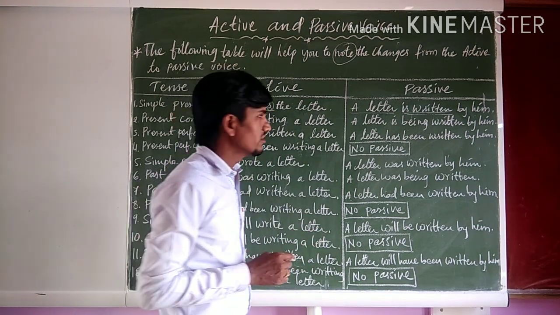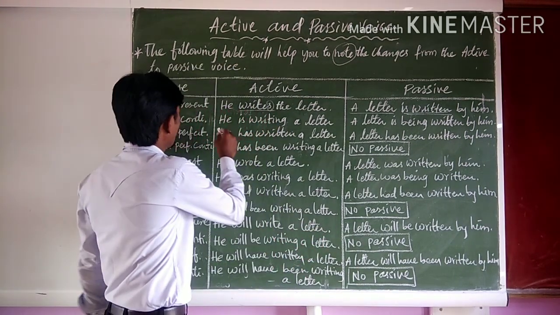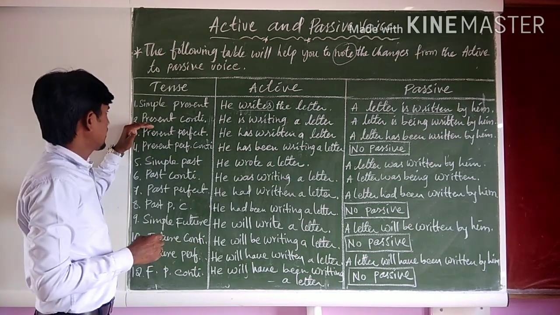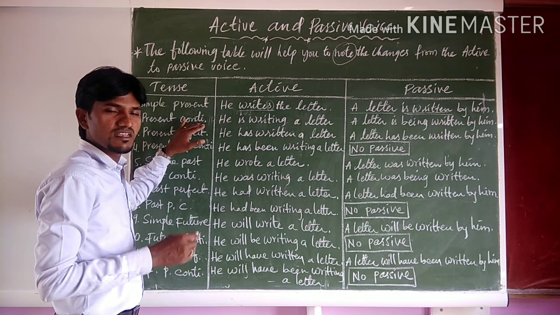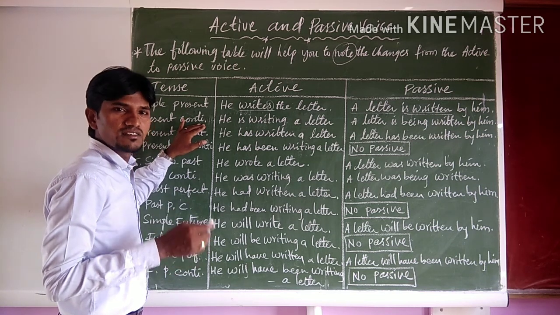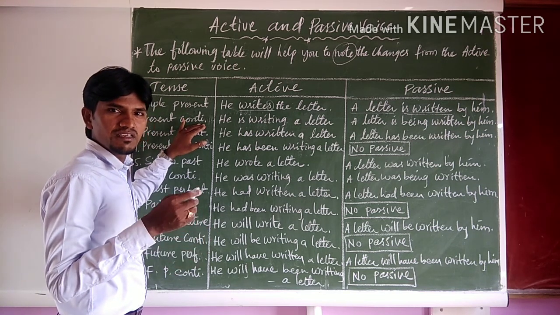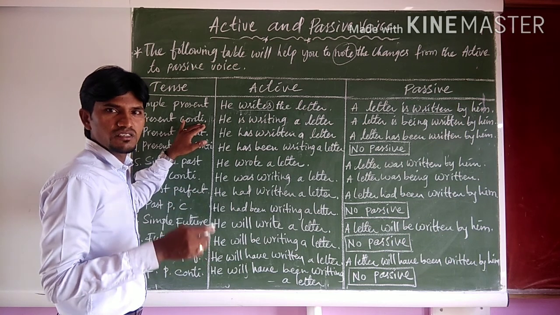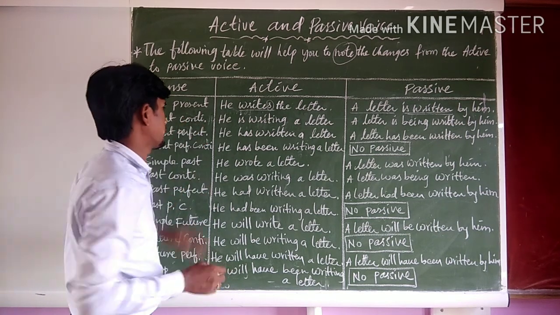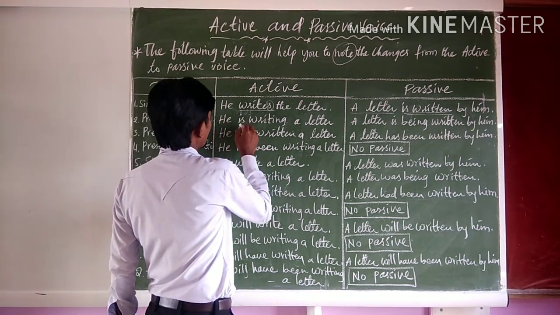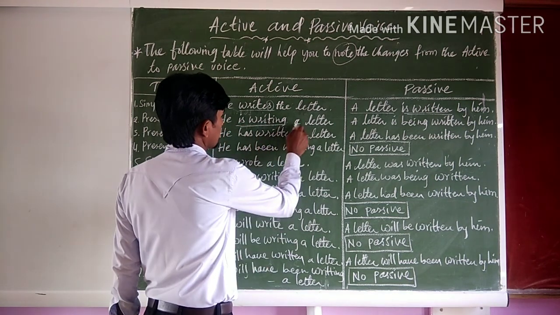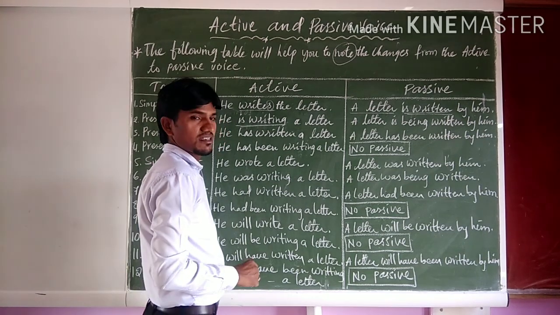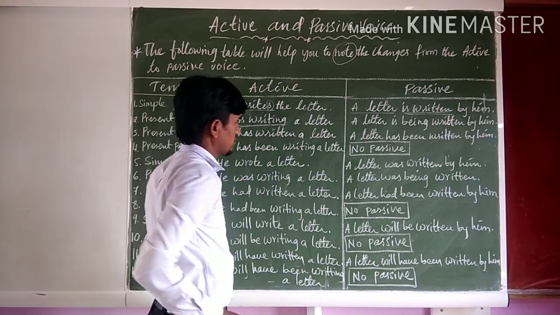Tense won't change, right? Next, another tense is the present continuous tense. Its structure is subject plus am, is, or are plus V4 plus object. For example, he is writing a letter.